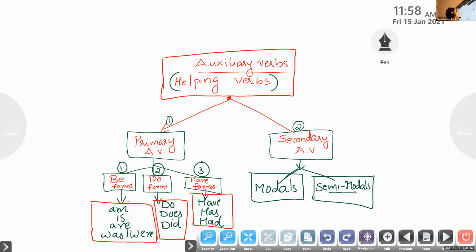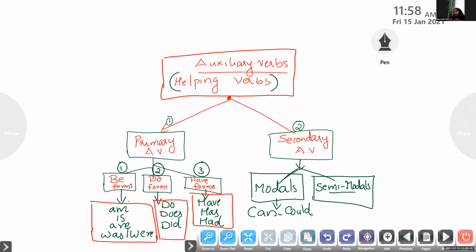What are the modal auxiliaries used in English grammar? Can you tell me, children? Yes or no? No idea. So, write the modal auxiliaries used in English grammar. Can, could.